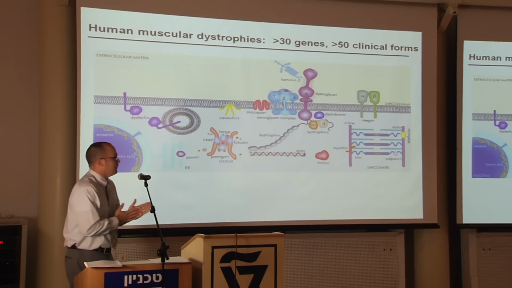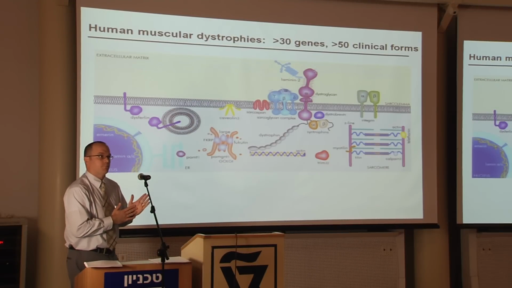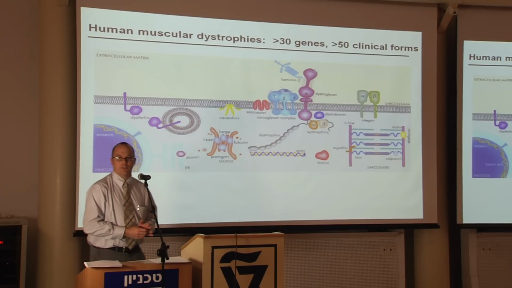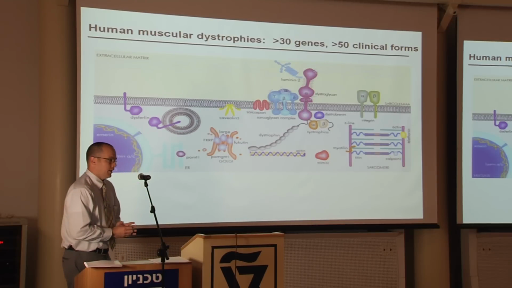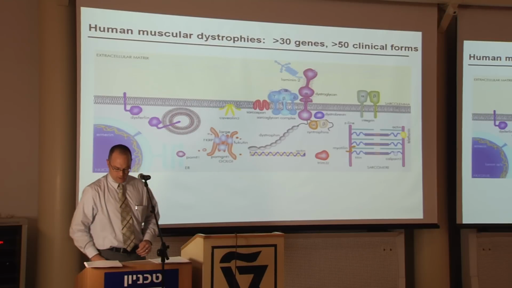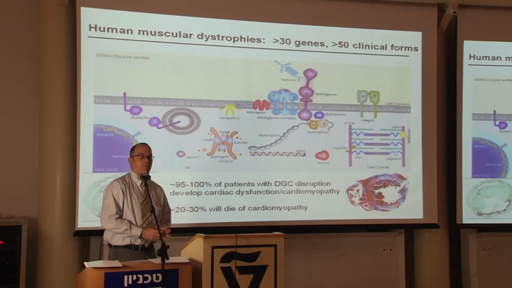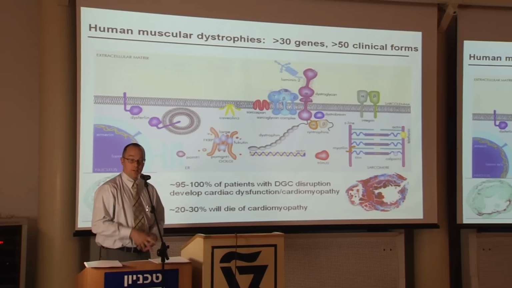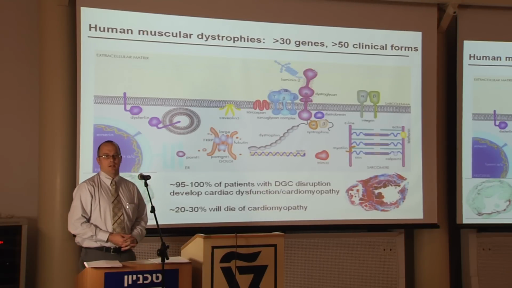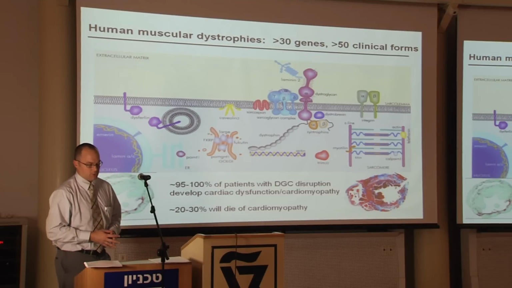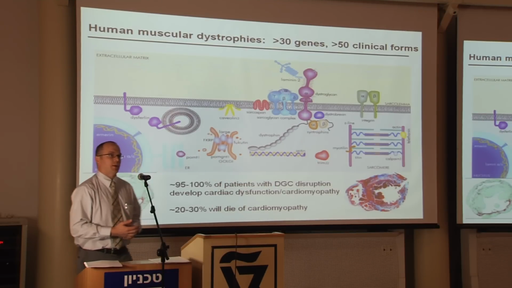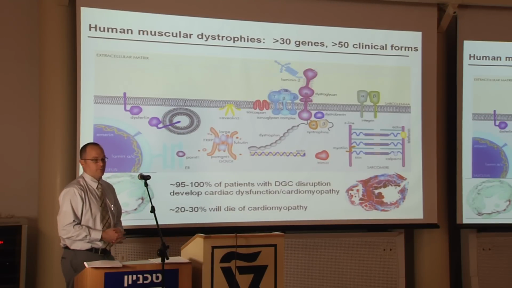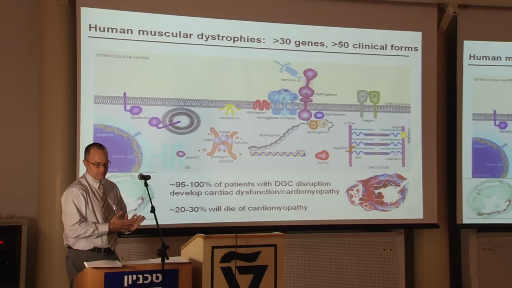There's now more than 50 different clinical forms and at least 30, or probably 35 now, genes that cause various forms of muscular dystrophy, and all of these genes are expressed prominently in skeletal muscle, and if they're in cardiac muscle, these genes will also cause highly prevalent cardiomyopathy. For example, in the muscular dystrophies that we study, clinically detectable cardiomyopathy is present in nearly all of the patients, and about 20 to 30% of the patients will actually die from cardiomyopathy, with the rest typically dying from respiratory failure or complications of respiratory failure.